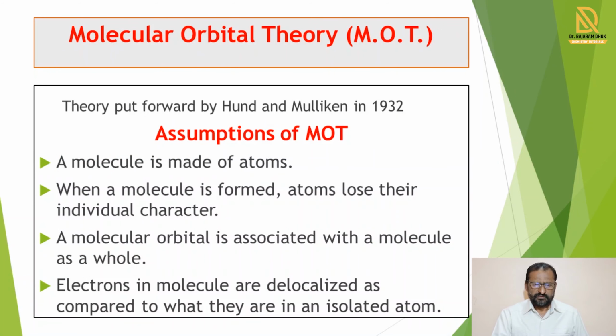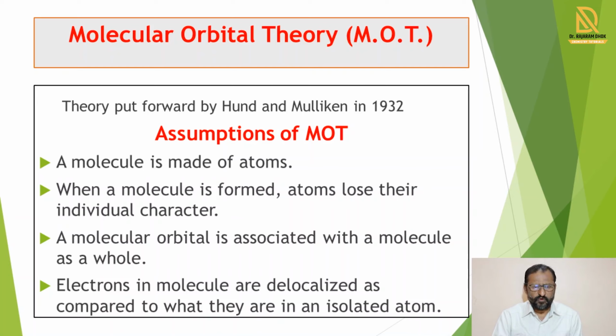Now we see about the molecular orbital theory. In the molecular orbital theory, we again see the difference between valence bond theory and molecular orbital theory. This molecular orbital theory, in short, is called MOT. So in the further explanation, instead of using this long term, we use the short form MOT.